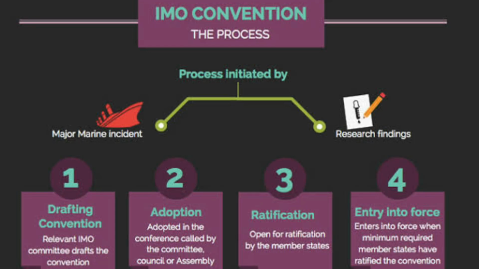These are the famous conventions which have been adopted, ratified, came into force, and also there have been accessions to these conventions at a later stage. There are protocols of these conventions as well, and there are amendments to these conventions as well. So in this video we will be looking at all these things: what is ratification, what is adoption, and what is accession. So now let's start. If we think of a convention, a convention is basically a draft which has been made by the Maritime Safety Committee or the Marine Environment Protection Committee.